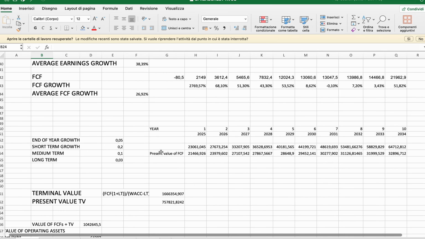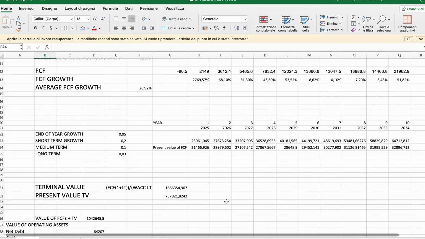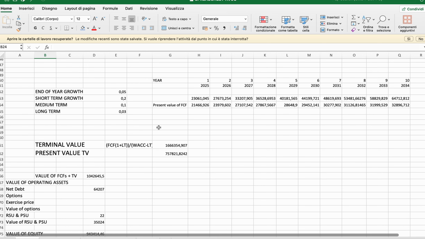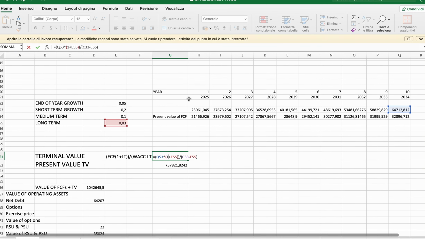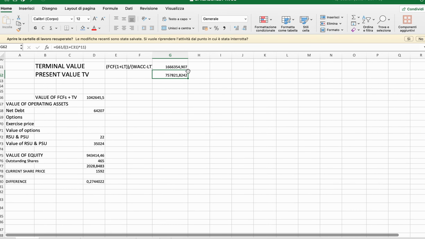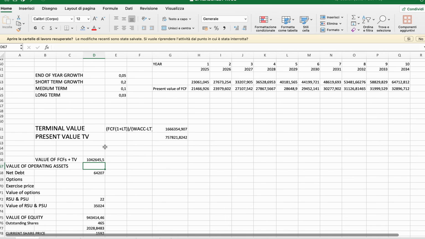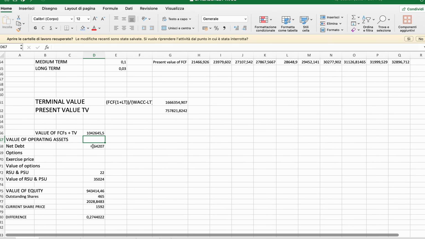We can see the free cash flow we expect going forward. Then we calculate the terminal value. Here's the formula for you to see, and then we have the present value of that terminal value. We add the free cash flows and the terminal value, and then we subtract a few things that could dilute our value, especially our position in the equity of Broadcom.